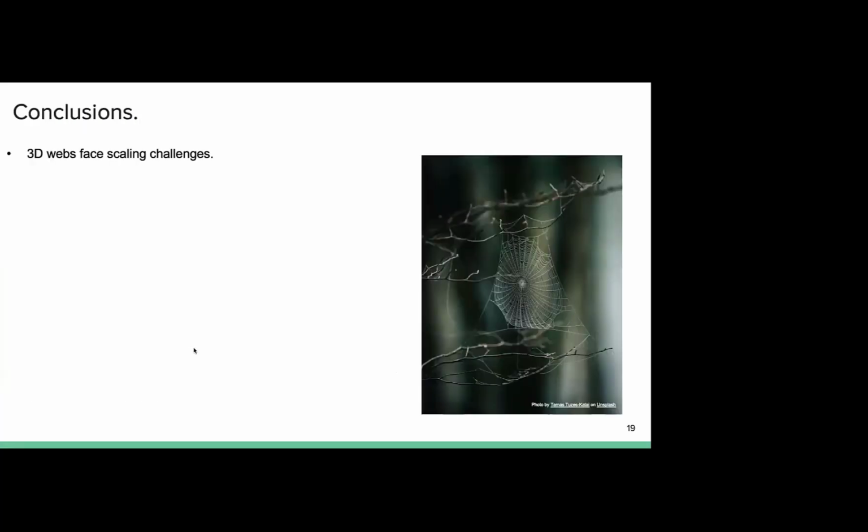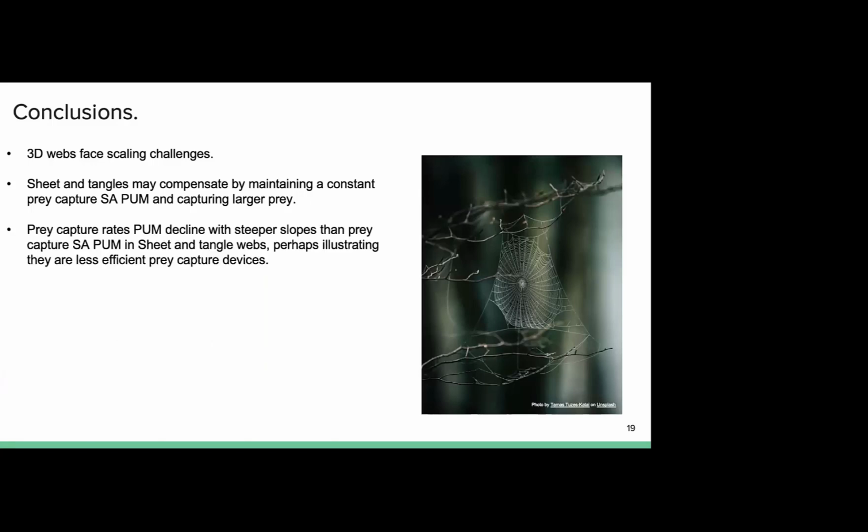So in conclusion, we show that three-dimensional webs do face scaling challenges in their surface area to volume ratios, declining as volume increases, and that sheet and tangle webs may overcome these challenges by maintaining a constant prey capture surface area per unit mass as a function of mass, and potentially capturing larger prey as well. Third, we show that prey capture rates per unit mass decline with steeper slopes than prey capture surface area per unit mass in sheet and tangle webs, perhaps illustrating they are less efficient prey capture devices.